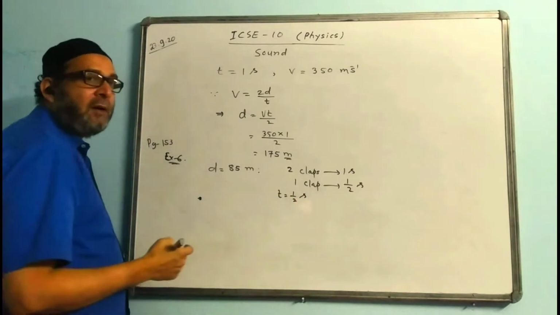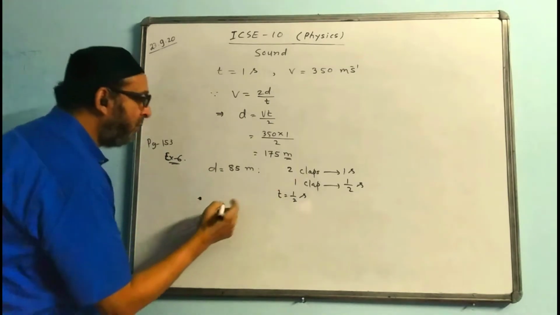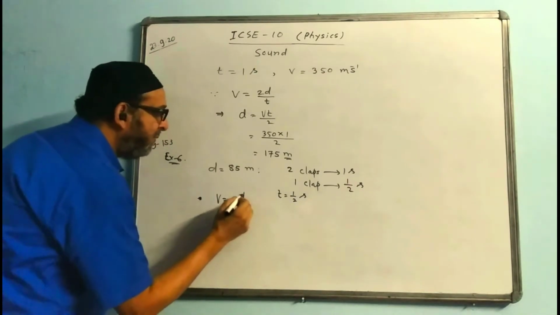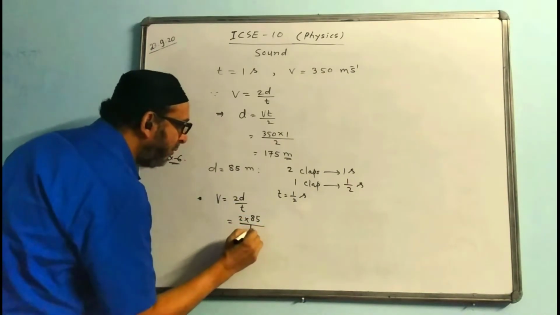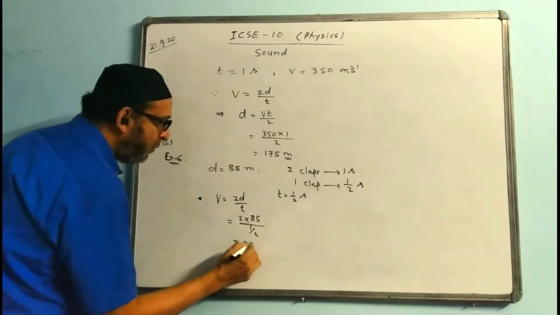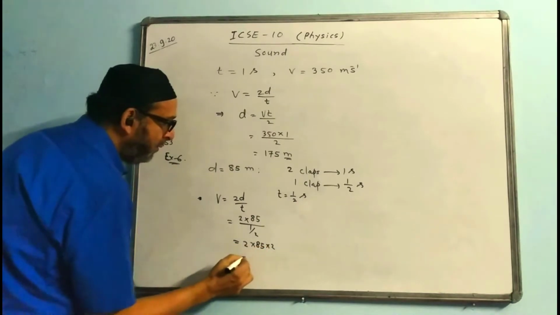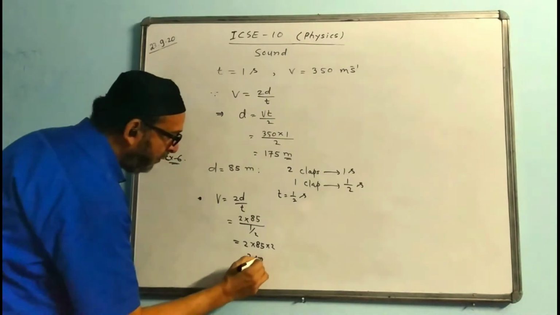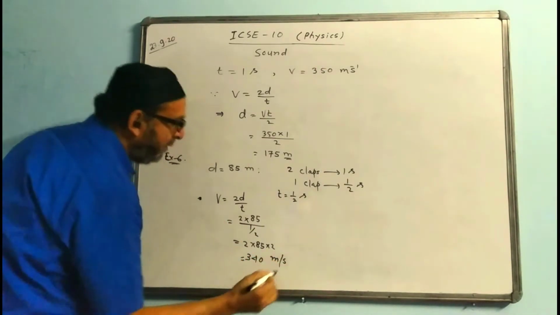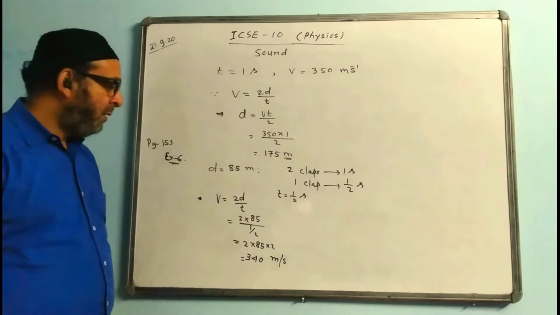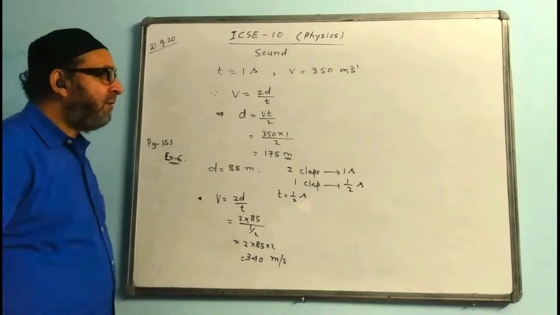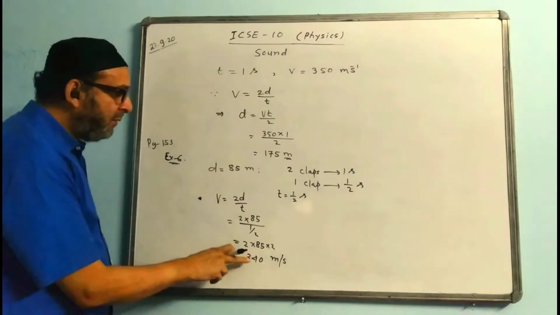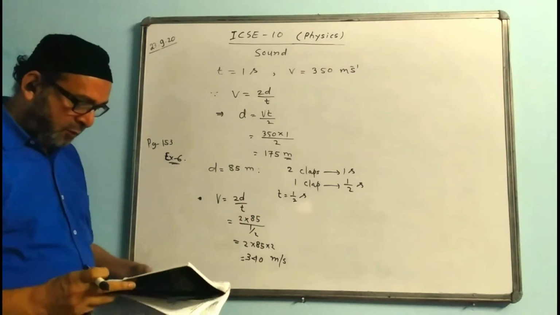We can divide and write the answer in decimal places, but we will not do that. We will find V. Write down the formula V is 2D by T. 2 into the D value, 85, timing is 1 by 2. These 2 will come up: 2 into 85 into 2 by 1. Multiply everything and the answer will come 340. The unit for V is meter per second. Whatever we find, we must give the unit. Like for D, we must give the unit of distance as meter. For velocity, we get meter per second. So that is the answer for this question.